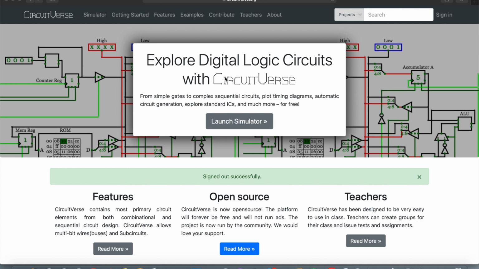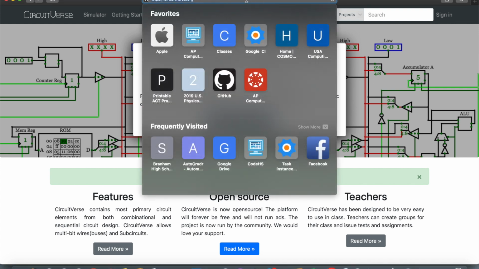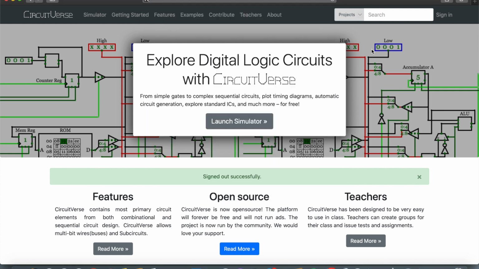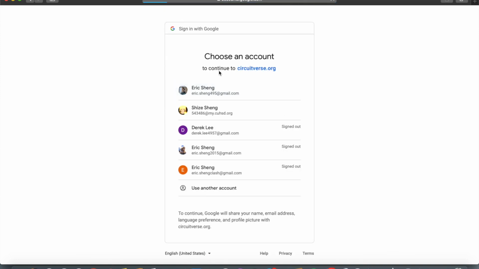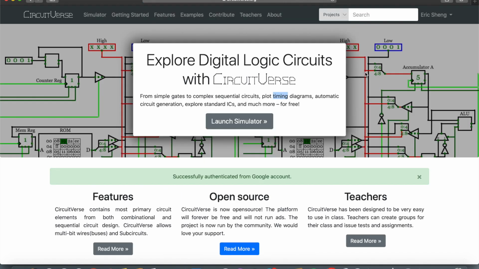So first you want to go to the CircuitVerse website, and then after you get to the website, make sure to sign in or create an account for CircuitVerse if you haven't already. In this case, I've already made an account, so I'll just simply log in using my Google account. If you don't have an account, you can just make one. It won't take that long, but just go ahead and sign in. And should be good.